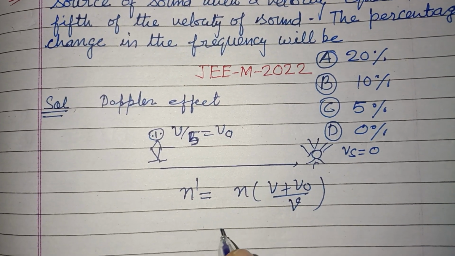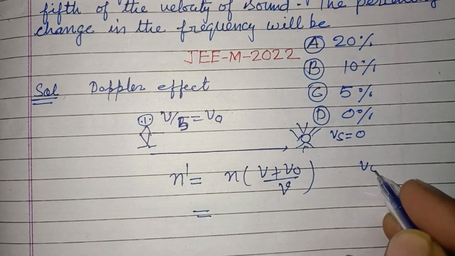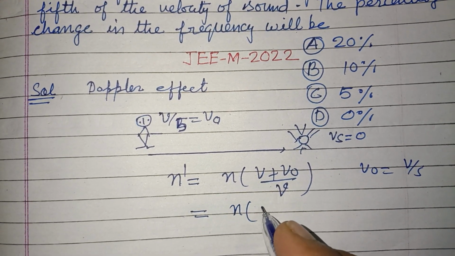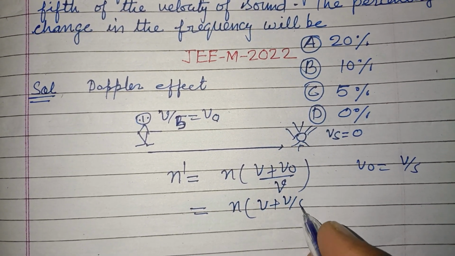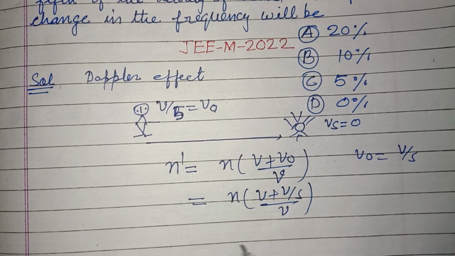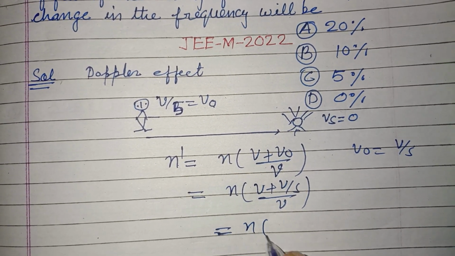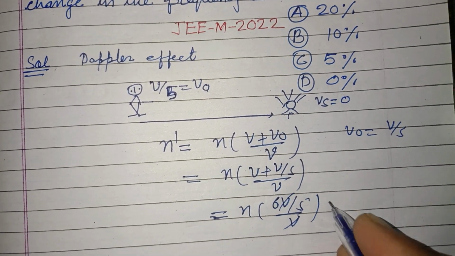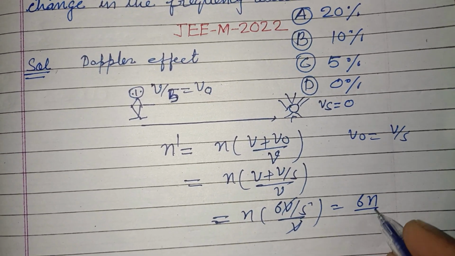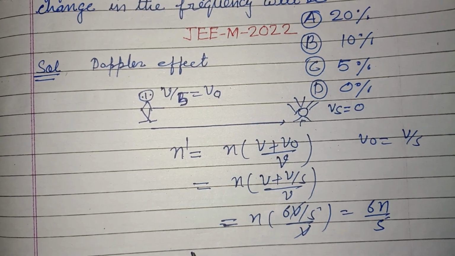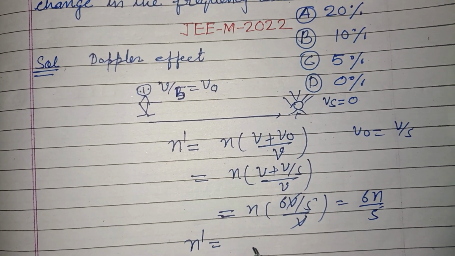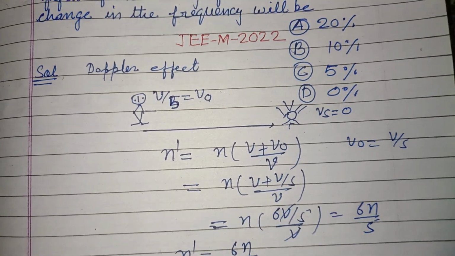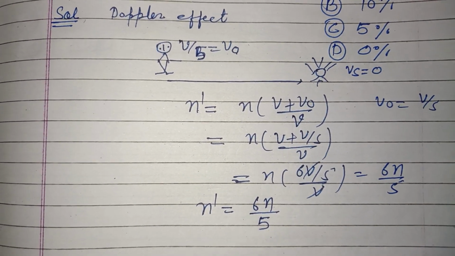So putting the value of v naught, which is v by 5, n into v plus v by 5 upon v, that is n into 6v by 5 upon v. The v we cancel, we get 6n upon 5. So the apparent frequency is 6n upon 5.